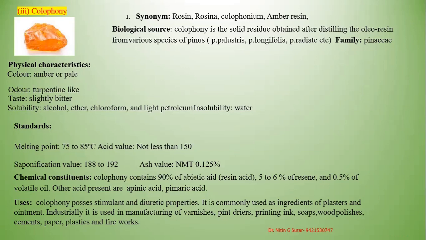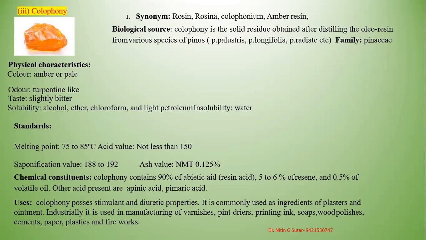What are the physical properties? Color is somewhat amber or pale. Odor is turpentine-like. Taste is slightly bitter. Solubility: soluble in alcohol, ether, chloroform, and slightly in petroleum ether. It is insoluble in water. Standards: the melting point of colophony is about 75 to 85. Acid value is not less than 150. Saponification value is 188 to 192. Ash value is not more than 0.21%.